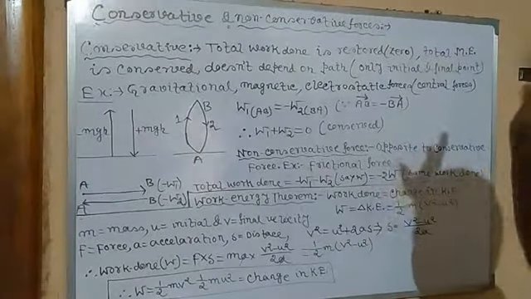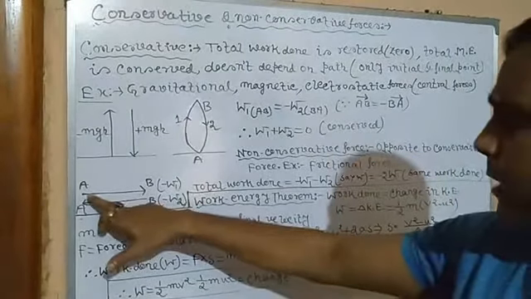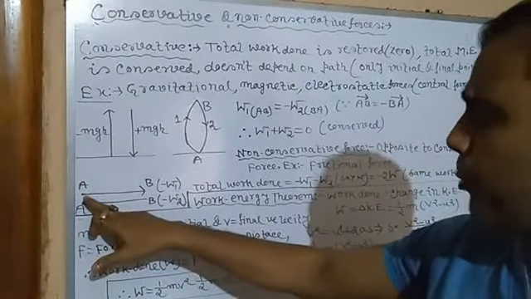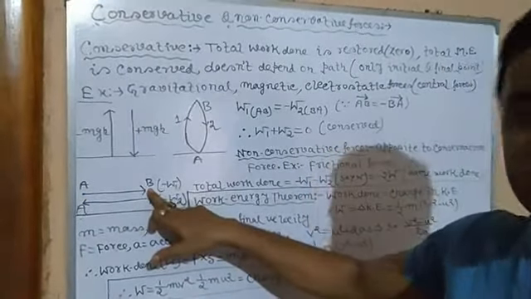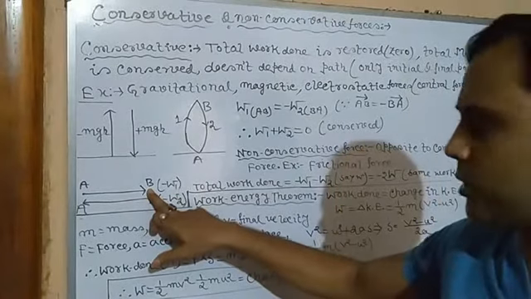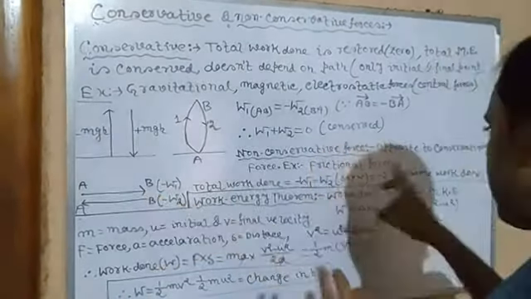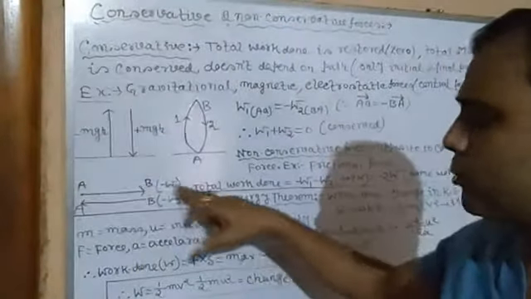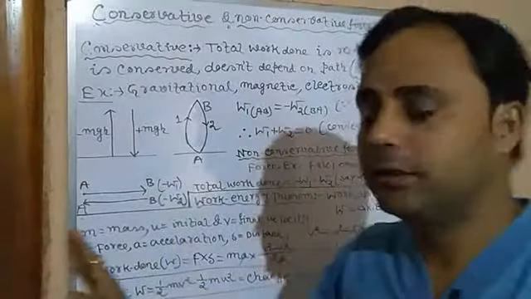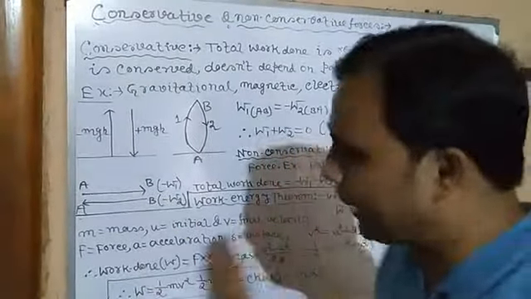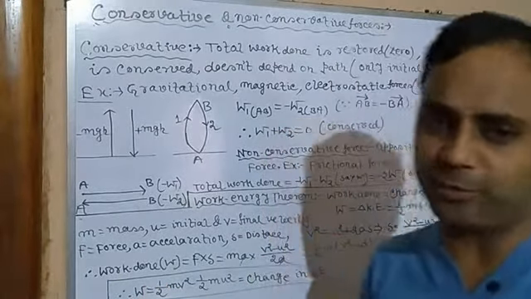For example, frictional force. Now see the diagram. Suppose at first a suitcase or any object is at point A. Now by pulling we displace it to position B. Since there is frictional force, work is done against frictional force, because frictional force always acts against the motion of the object. Clear? Again, if we want to return from B to A, the work is not regained. Again we have to do work against frictional force.